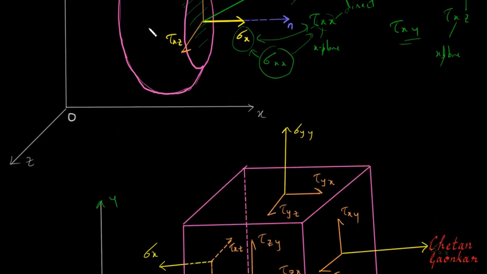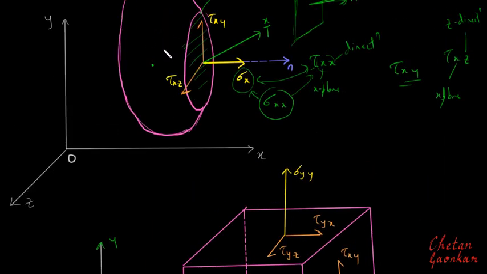So if I consider one small point in this, and if I enclose it with a very small volume, in the limit delta x, delta y, and delta z tends to 0, that means it is almost overlapping this point.